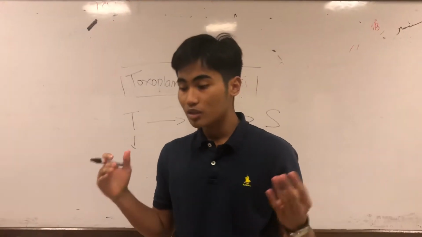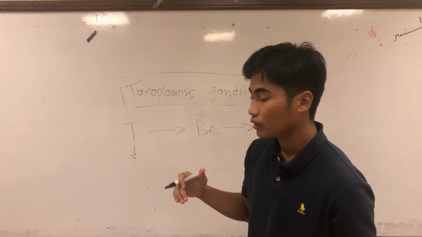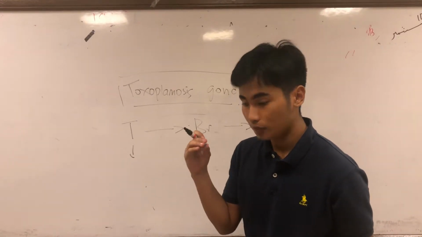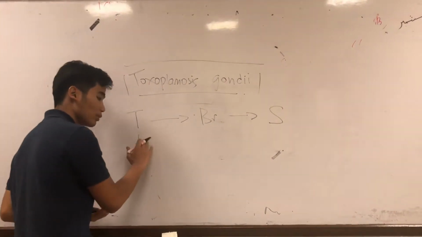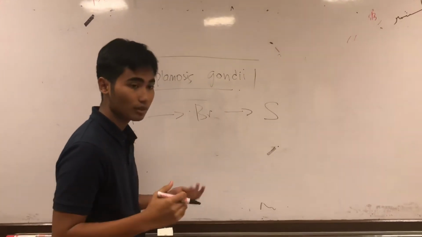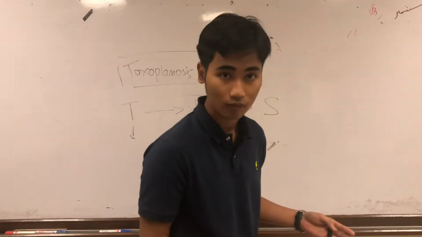When this occurs in the small intestine of a human, the rapid reproduction of this parasite causes the cells around it to be infected and damaged, causing the death of the cells.